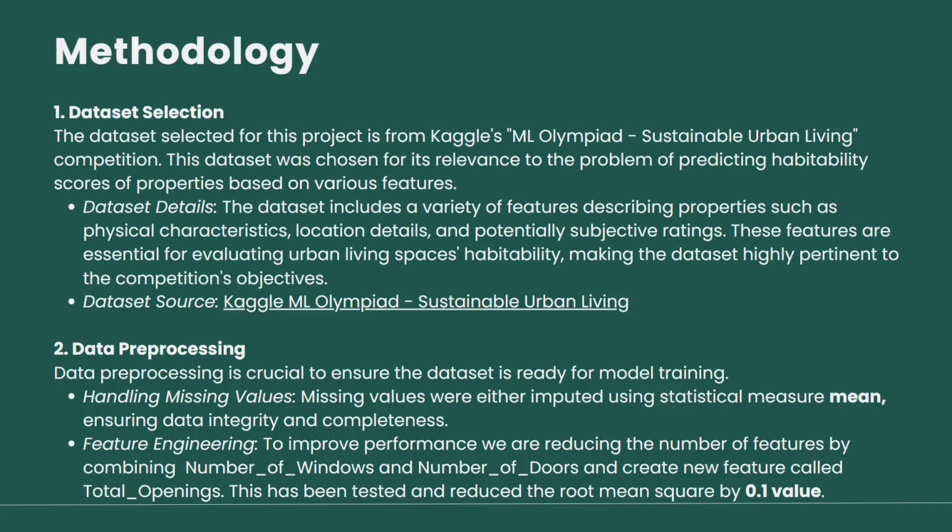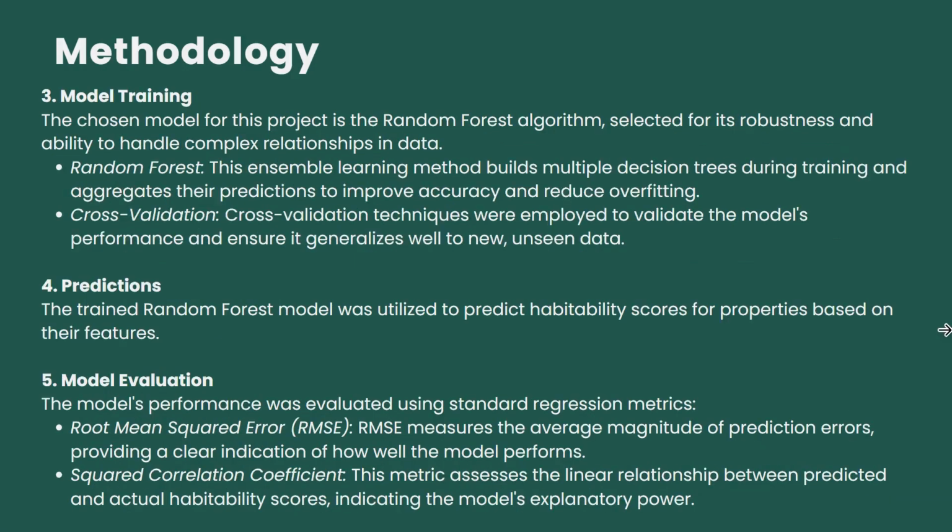In data pre-processing, I've done two major things. That is handling missing values, and I've imputed them using the statistical measure mean, ensuring data integrity and completeness. Next is feature engineering. The thing with an increased number of features is that it makes our model very complex and it might take more computation time as well. So to decrease that, I've combined the number of windows and number of doors to create a new feature called total openings. This has been tested and I have noticed that it reduced the root mean square error by 0.1, and that is a very significant difference.